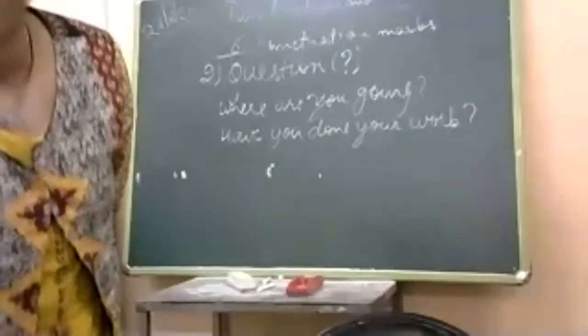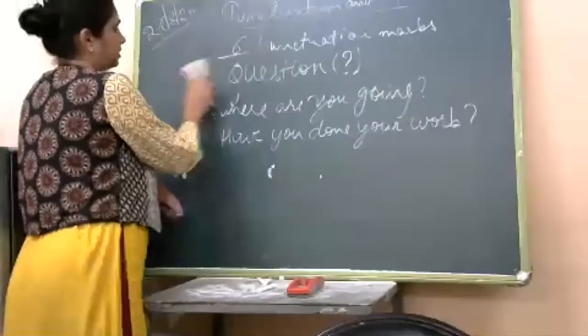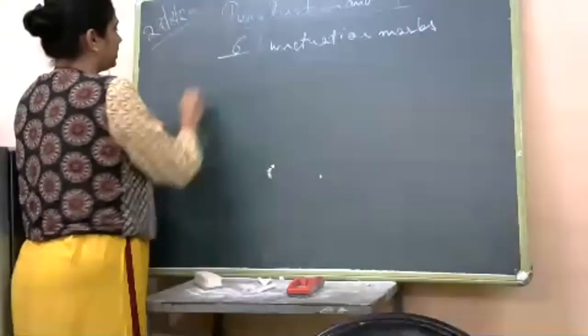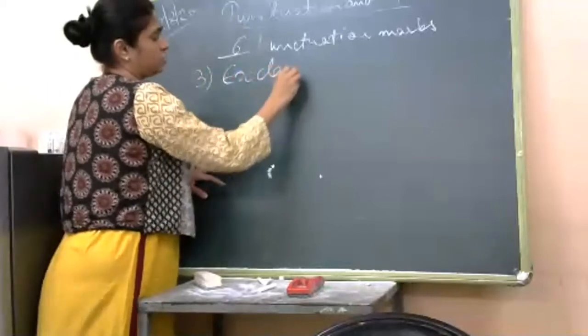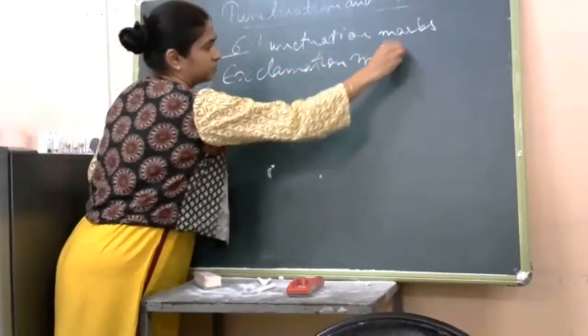Okay. Now, the third one is an exclamation mark. Third type of punctuation is an exclamation.